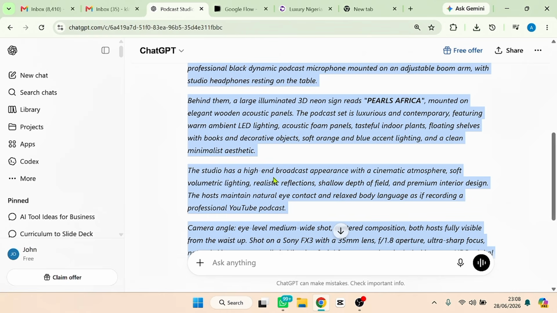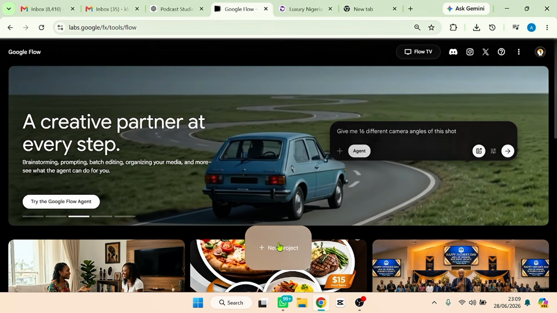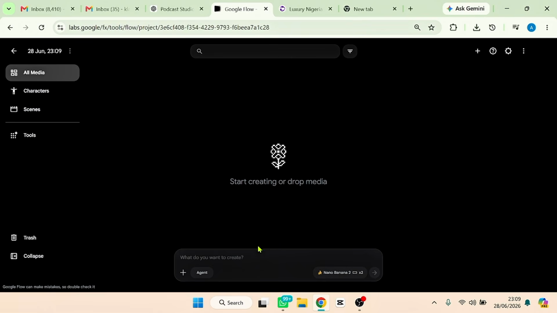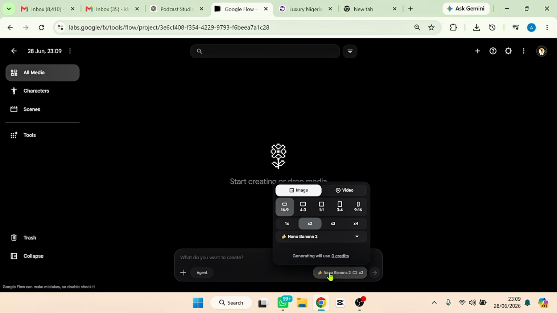I can use the same ChatGPT to generate the podcast image for me, or I use Google Nano Banana. Now let's use Google Nano Banana, and I'm going to access it from Flow. So let me copy this prompt and head over to my Flow to generate the image. Alright, so here we are on my Flow. Go ahead and click the new project, and then you are going to see this Nano Banana. Go ahead and click this Nano Banana.